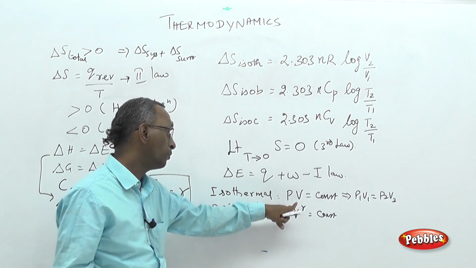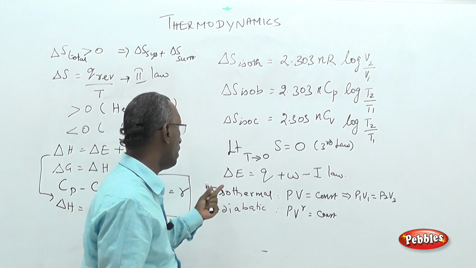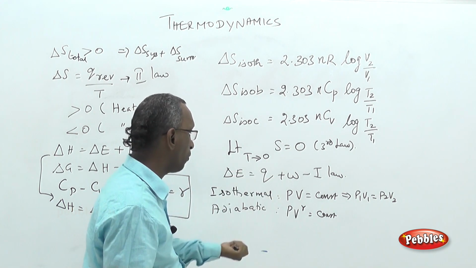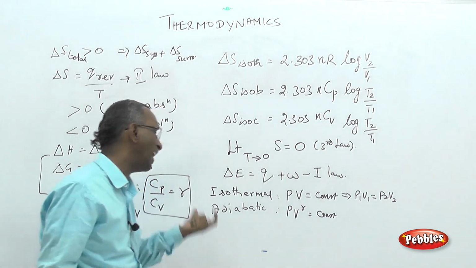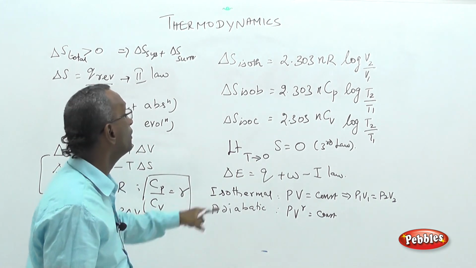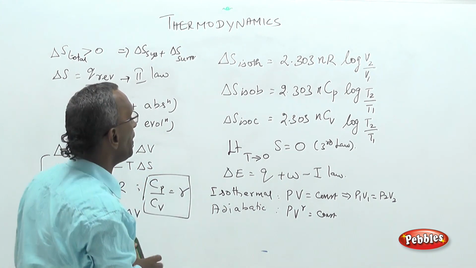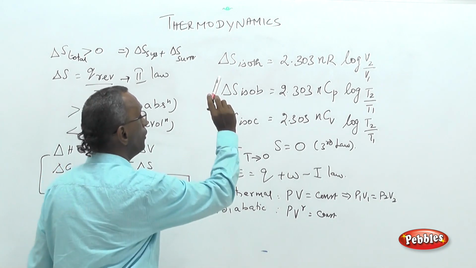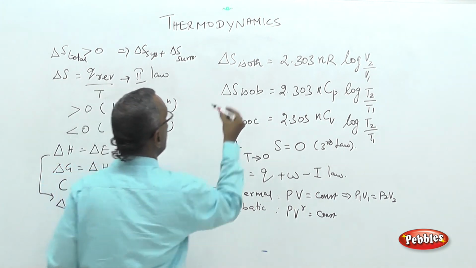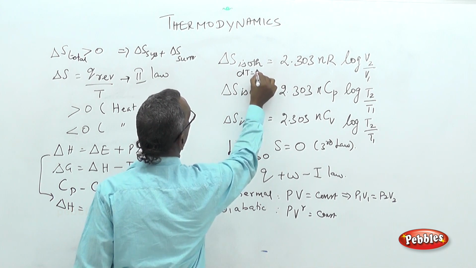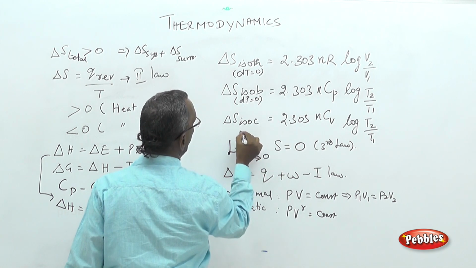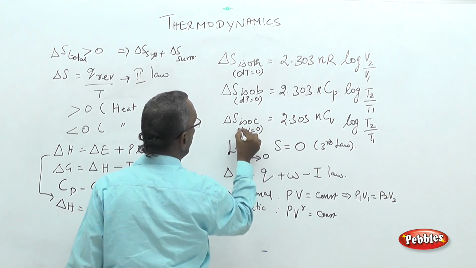If the system obeys PV equal to constant, it may undergo isothermal process. If the system obeys PV power gamma, gamma can be more than 1 or less than 1 depending upon the type of gas, adiabatic process, which undergoes expansion, and so forth. Now lastly, we have seen the entropy change for different types of process: isothermal, isobaric, isochoric. Isothermal means constant temperature or dT equal to 0. Isobaric means constant pressure or dP equal to 0. Isochoric means constant volume or dV equal to 0.